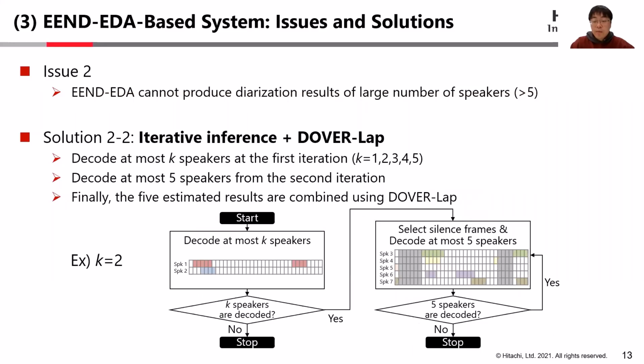To ease this problem, we used iterative inference and DOVER-Lap together. At the first iteration, we decoded at most k speakers. And from the second iteration, we decoded at most 5 speakers as explained in the previous slide. We use 5 values, 1, 2, 3, 4, and 5 for k. So we obtain 5 different decoding results. They are combined using DOVER-Lap.